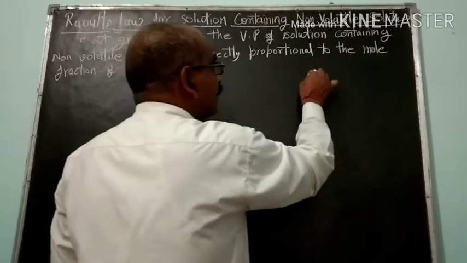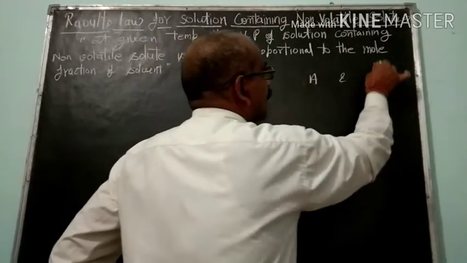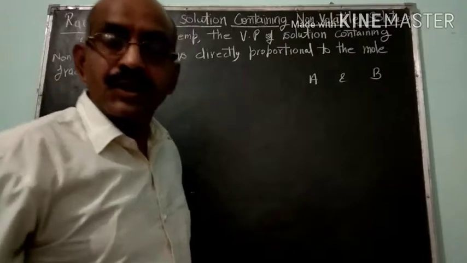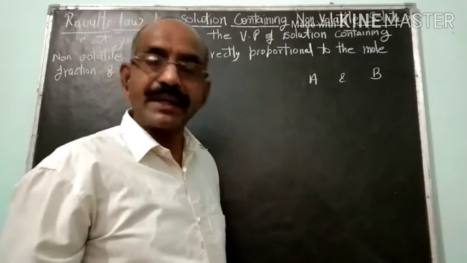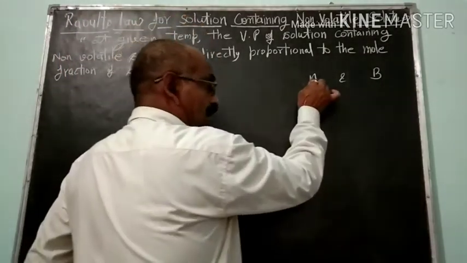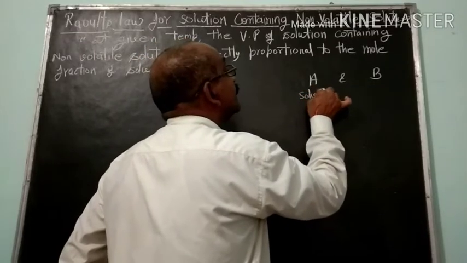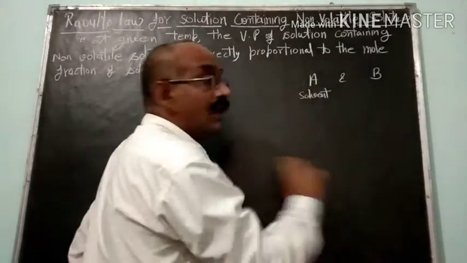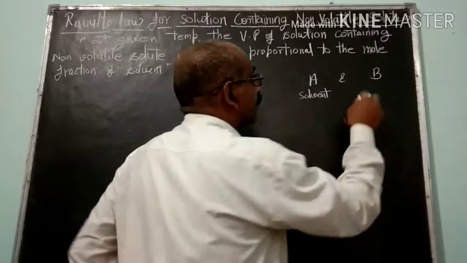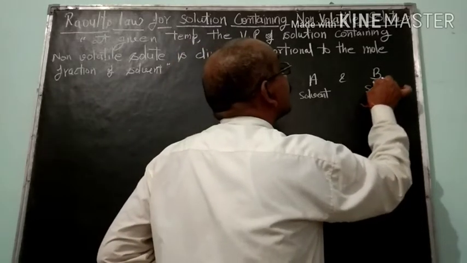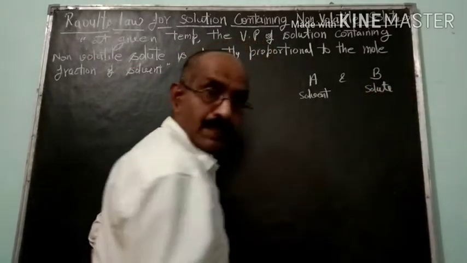Suppose again A and B are the two components of binary solution. Here the component A is major component, means it is solvent, and B is minor component, means it is solute.